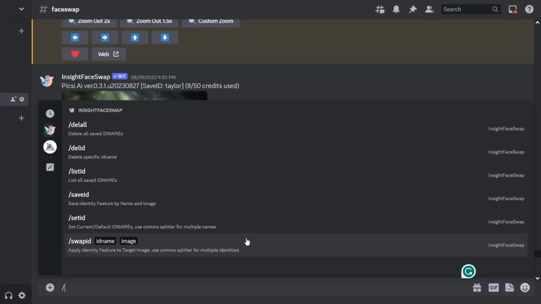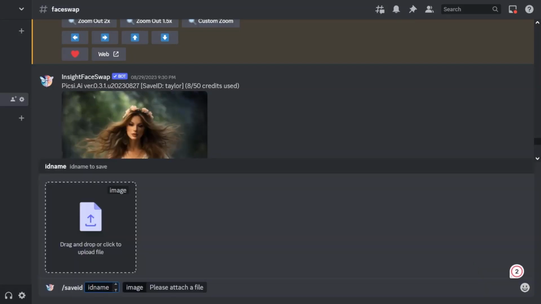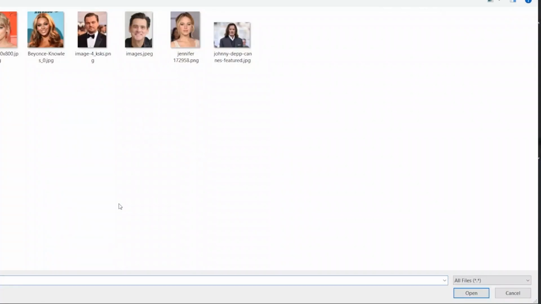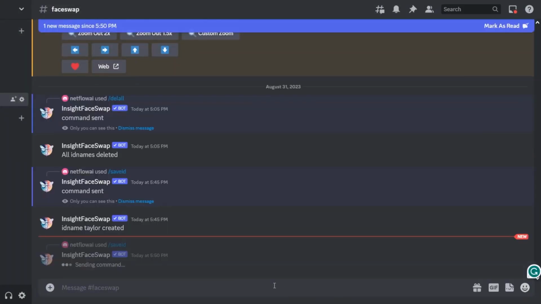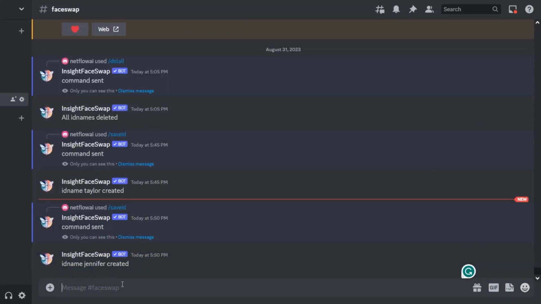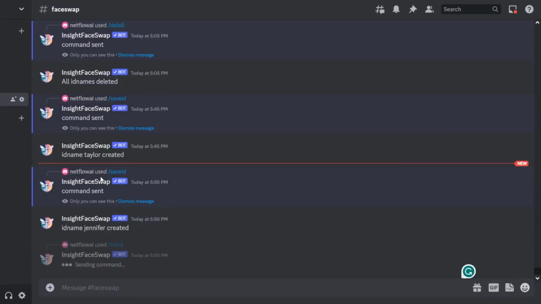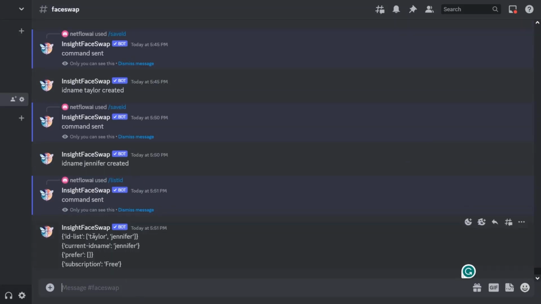First, we hit Save ID and choose an ID name for it, and then we upload the image we want to use. For example, I'm going to send a picture of Jennifer Lawrence with the ID name Jennifer, and after a few seconds, it gets saved and notifies us that it has been created. Now, when we hit List, we can see the IDs we've saved, which for us are Taylor and Jennifer. Since Jennifer was the last ID we saved, it is currently set as our current ID name.